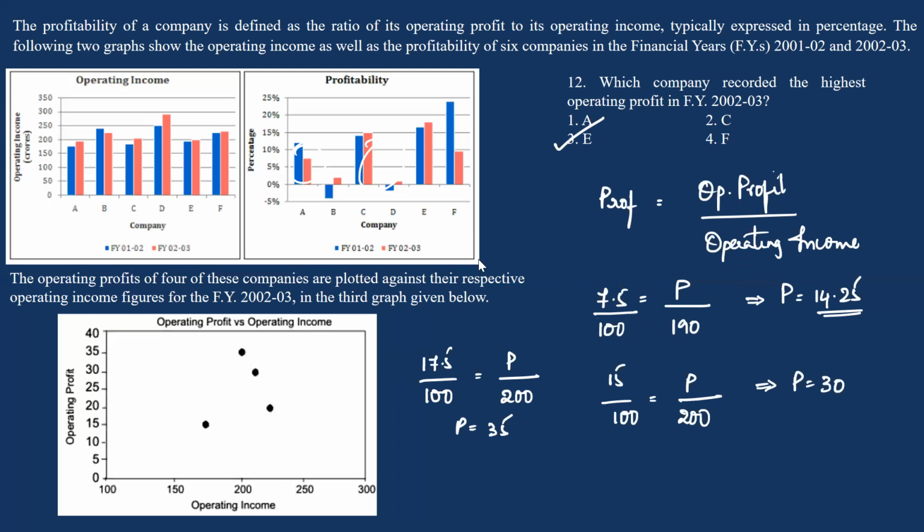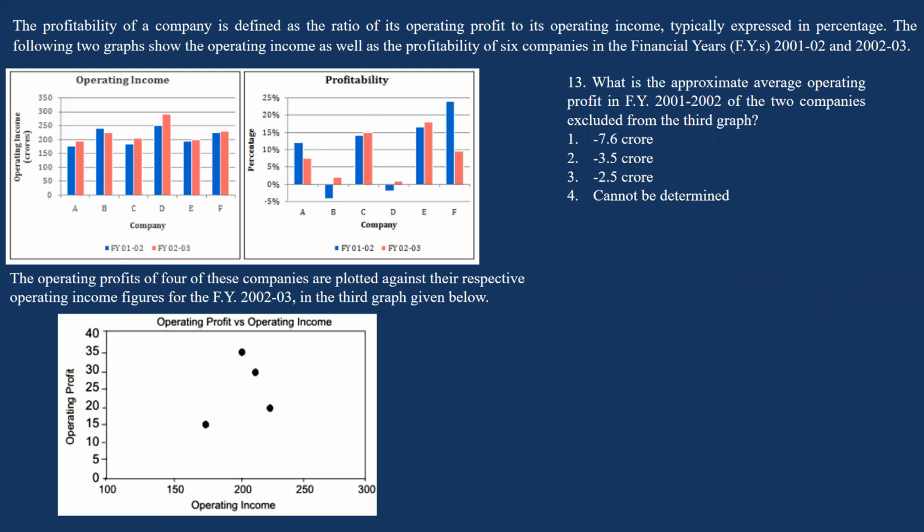Okay. Now moving ahead, what is the approximate average operating profit in the financial year 2001 and 2002? In the previous question we were asked to find the operating profit for the year 2002 and 2003. Here, the operating profit in the financial year 2001 and 2002 of the two companies excluded from the third graph. So this is the third graph. We are given the data with respect to 4 companies. What are the 2 companies that were missed? I can say that they are B and D.